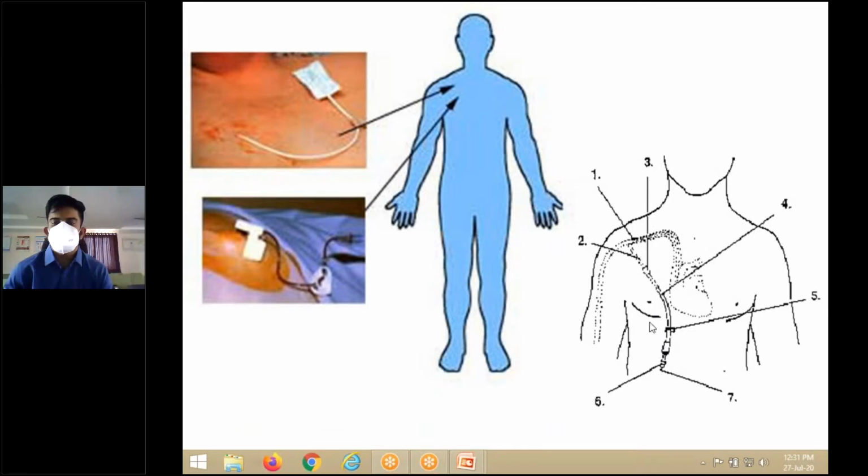If there's any block or any infection, especially in a patient on cyclophosphamide, this patient can definitely die of severe infection, because cyclophosphamide kills the pre-existing WBCs and new WBCs are formed after that. So during the pulse therapy of cyclophosphamide, if there is any infection, it is very fatal for the patient. So you have to be very careful and follow strict aseptic precautions while inserting this sort of catheter. So an external jugular catheter or subclavian catheter that comes out to the chest is called Hickman's catheter.